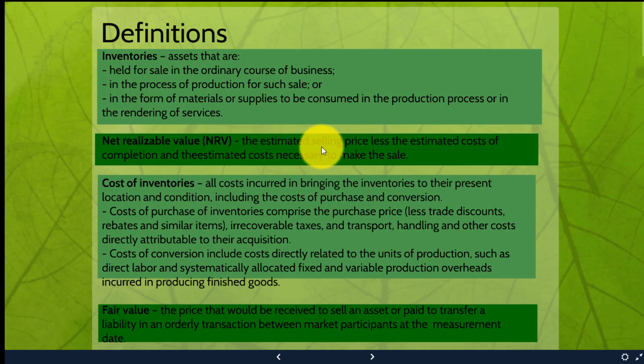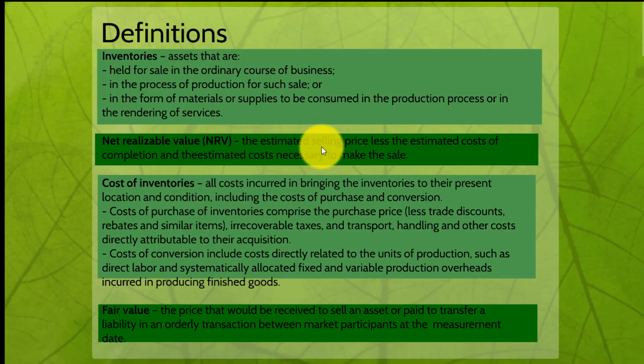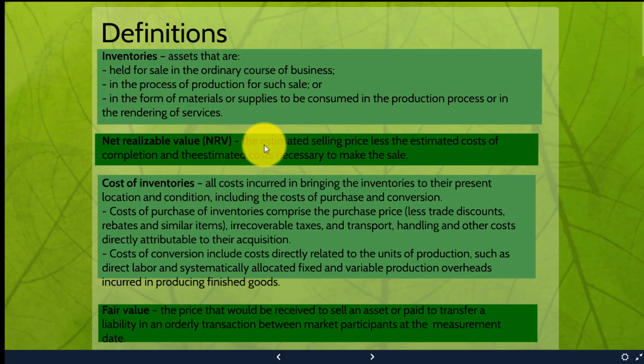When you are practically applying this standard, people will ask you what is net realizable value. You have to treat the accounting at the end of the financial year. The auditor will come and he will ask that you have to go through the exercise of NRV, because as per this standard, you have to record the inventories at the lower of net realizable value and cost. So you need to get the concept of what is net realizable value. This is the estimated selling price less the estimated cost of completion.